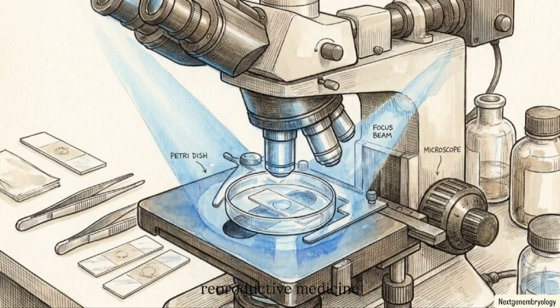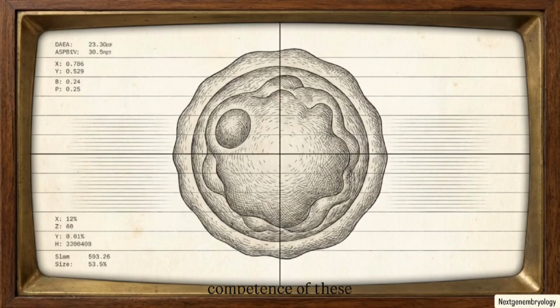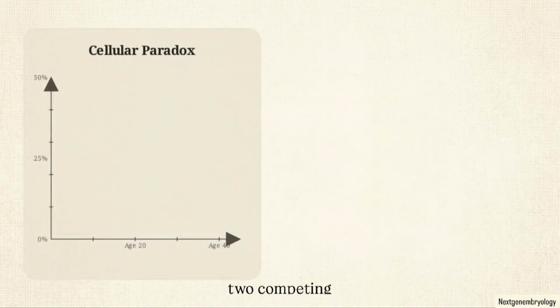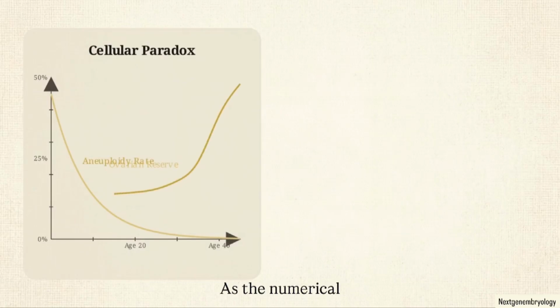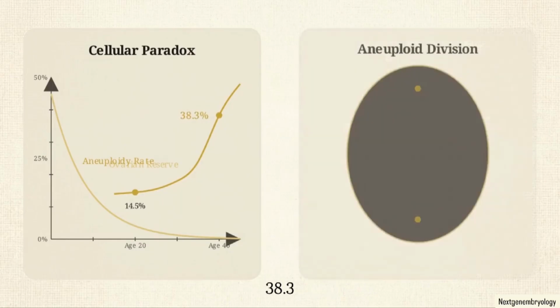Clinical outcomes in reproductive medicine highlight a focus beyond the sheer quantity of eggs remaining. The critical metric is the functional competence of these cells as they age. This chart maps these two competing timelines. While the descending line shows the depletion of the ovarian reserve, the ascending line tracks single-cell sequencing data. As the numerical count drops, the rate of aneuploidy surges from 14.5% to 38.3%.